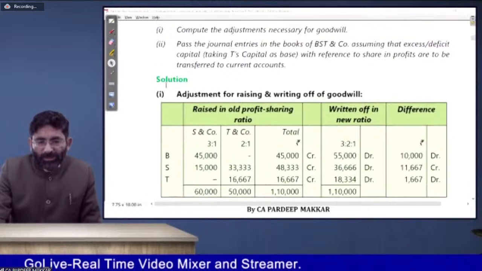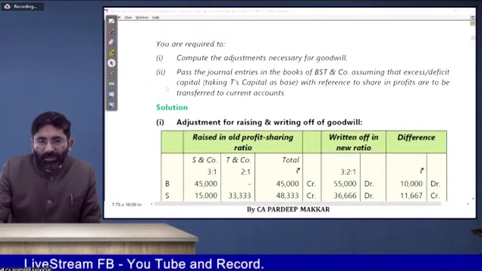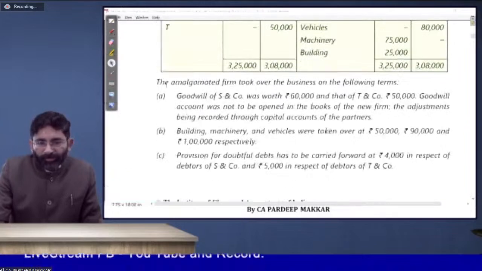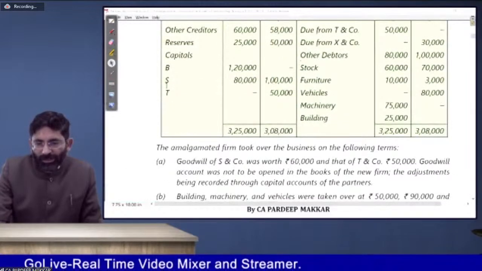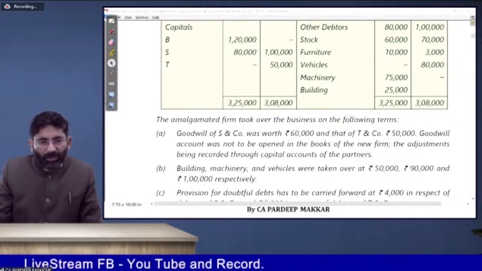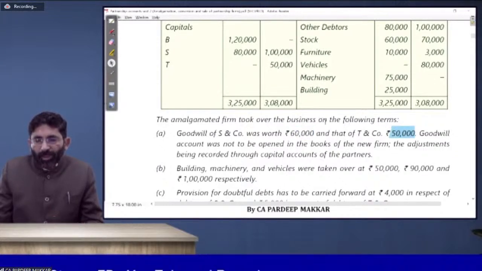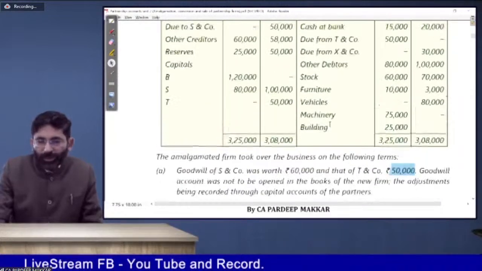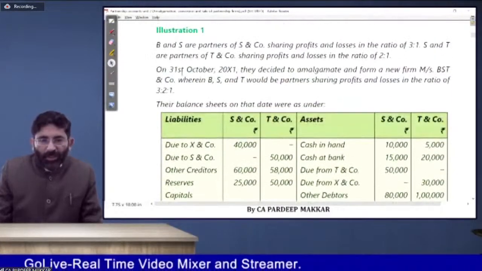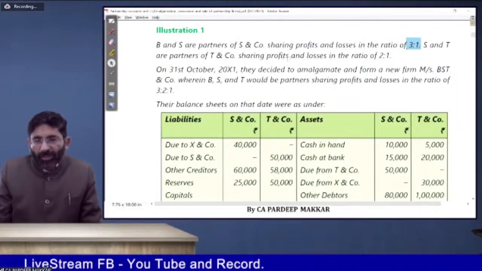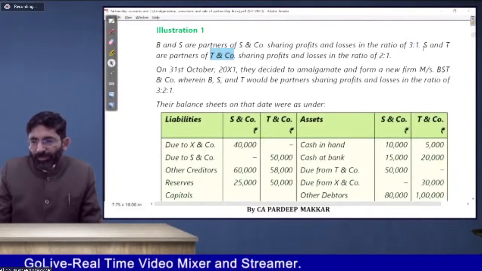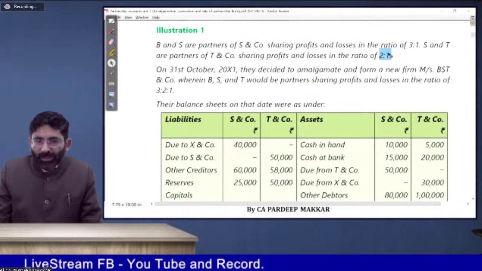Let's understand this. In this case, how much is the amount of goodwill valued by them? For that, you should see goodwill of S and company is 60,000, whereas T and company is 50,000. That's it. S and company profit sharing ratio between B and S is 3:1, and T and company profit sharing between S and T is 2:1. That's very simple.